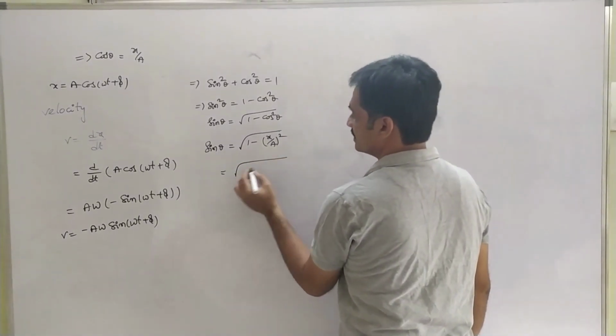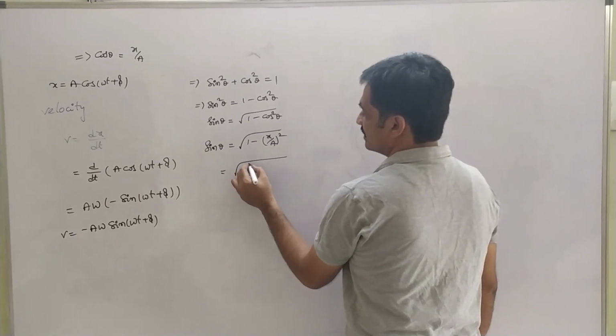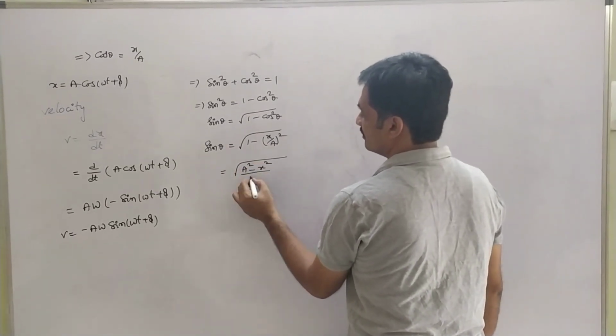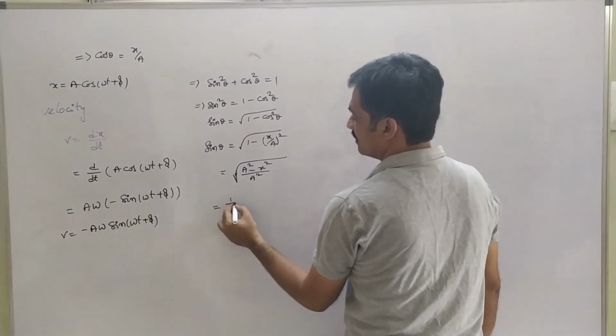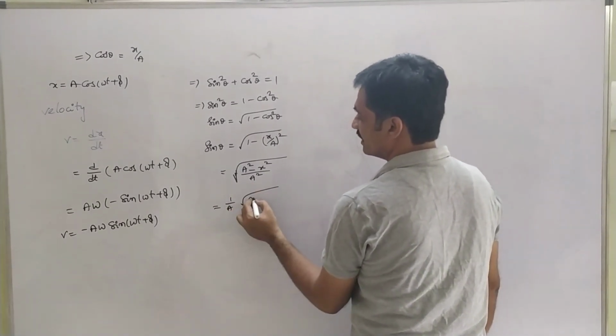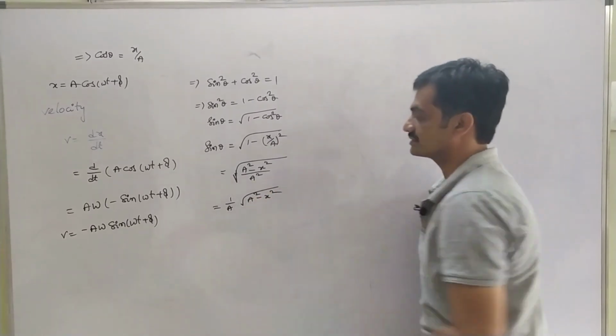And simplifying this equation, we get √((a² − x²)/a²). The square root of a² is a, so we have (1/a)·√(a² − x²).